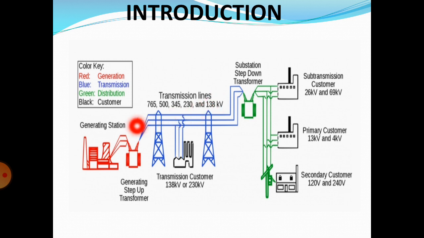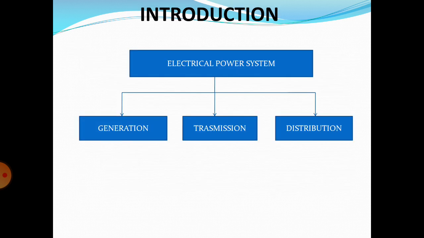Okay, this is the overall electrical power system: generation, transmission and distribution. In different stages we are using different step up or step down transformers on a requirement basis. Okay, this is the introduction to the transmission system and the classification of an electrical power system.